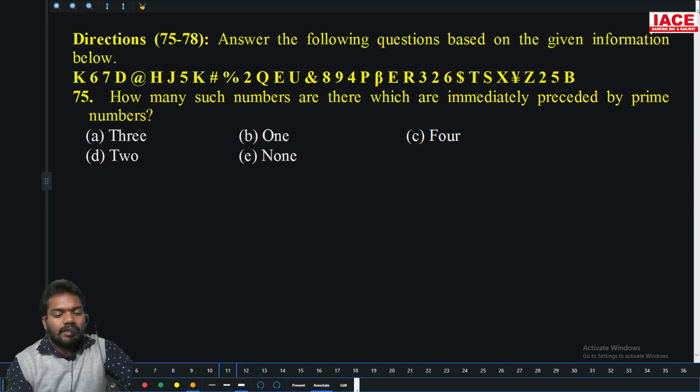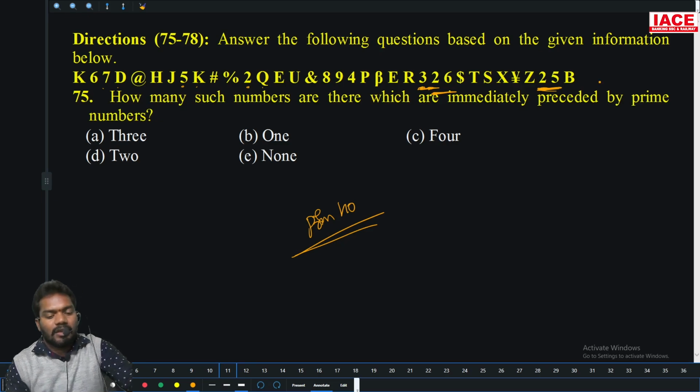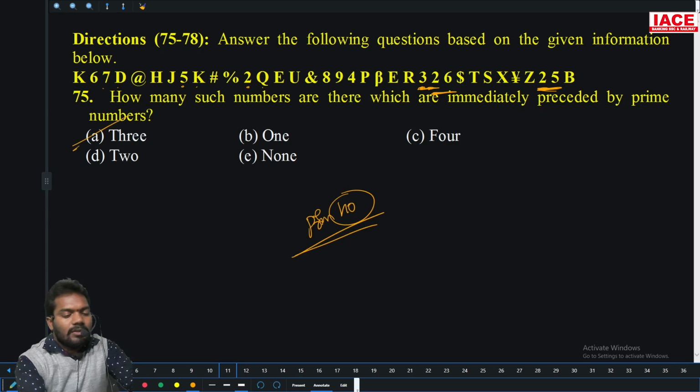Then how many such numbers are there which are immediately preceded by a prime number? So prime number and number I want. So prime number no, prime number no, prime number no. So 8 times 4 there is no prime number. Prime number yes, prime number yes. Next prime number yes. In that number maybe prime number, maybe number, just number they are saying. So how many? 3. Option A.